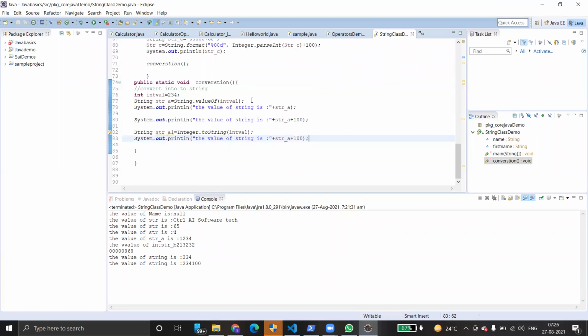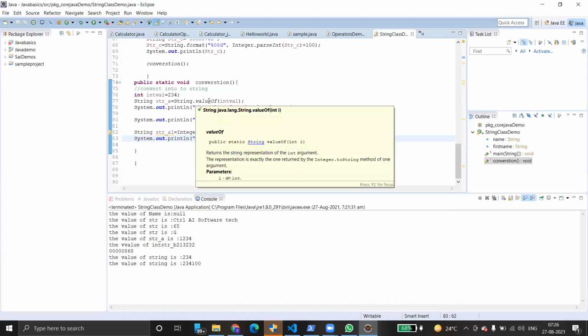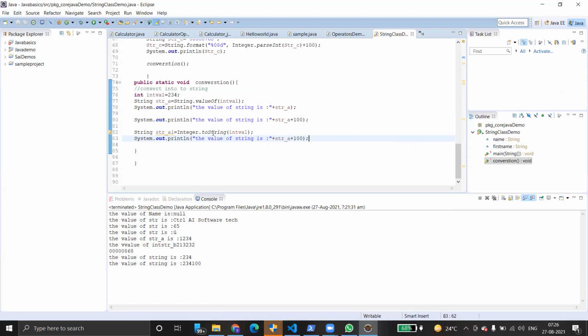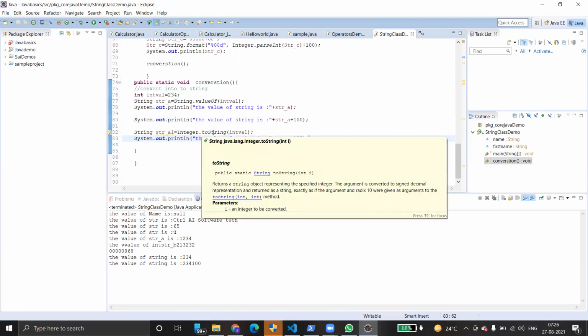So the difference between these two is that toString is part of the Integer class, and valueOf is part of the String class. That's the only difference. Here we are using valueOf, and this is a part of the String class. And this toString is a part of the Integer class.